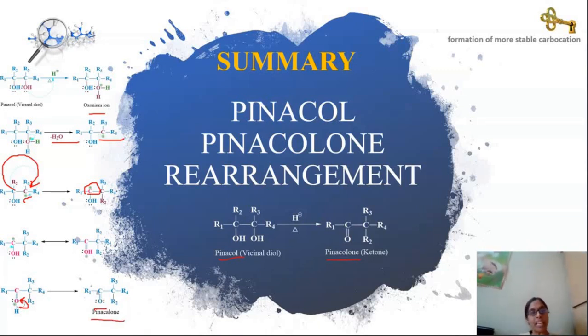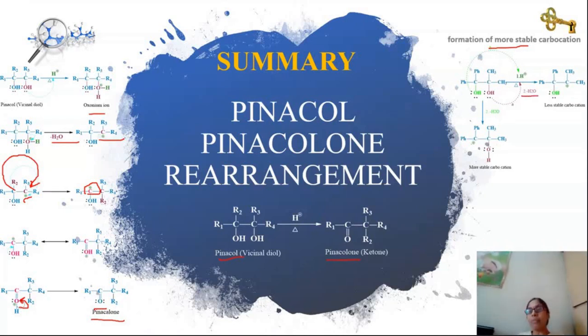This is the mechanism of pinacol-pinacolone rearrangement. The two main key points in this reaction are the formation of a more stable carbocation. We can see by protonating and dehydration, we get a more stable carbocation. That more stable carbocation is again involved in the reaction. And another key point is migration aptitude. Always hydrogen has more migrating power than aryl than alkyl.